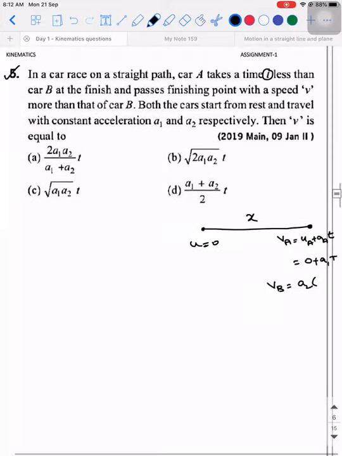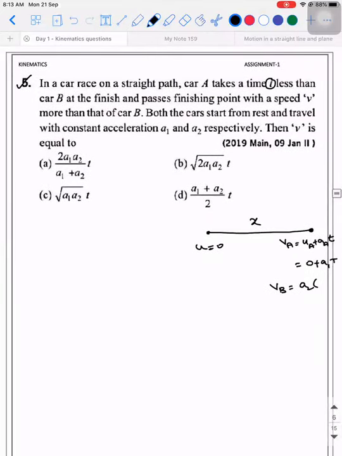Read the question. Which is slower? Oh, sorry. Capital T plus t. It is capital T plus small t, because B is slower, it is taking more time. Okay. So at the finishing point A has speed V more than B. So they have told velocity of A minus velocity of B is V. Correct? So that will be A1 into capital T minus A2 into capital T plus small t is equal to V. Accepted?